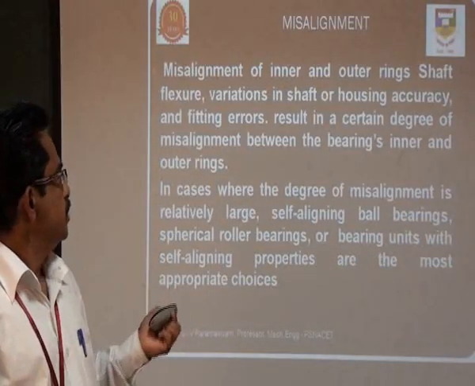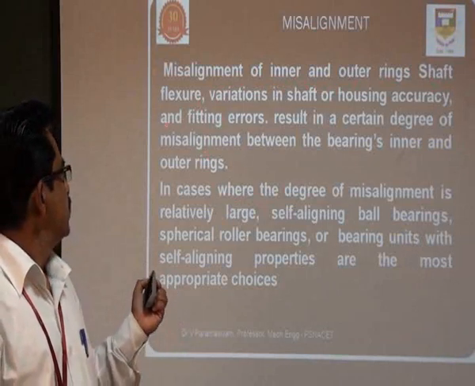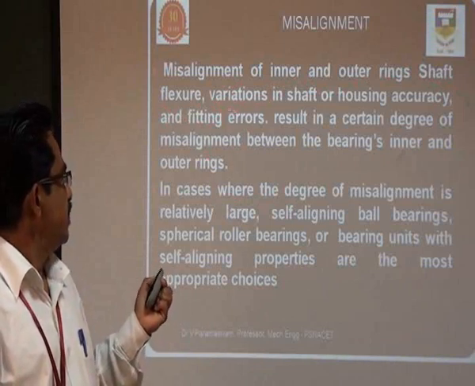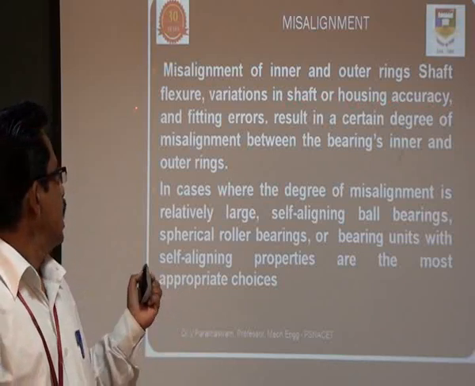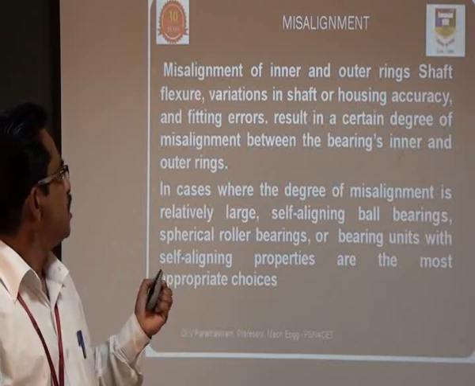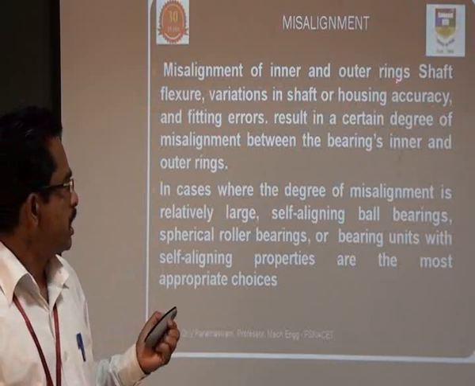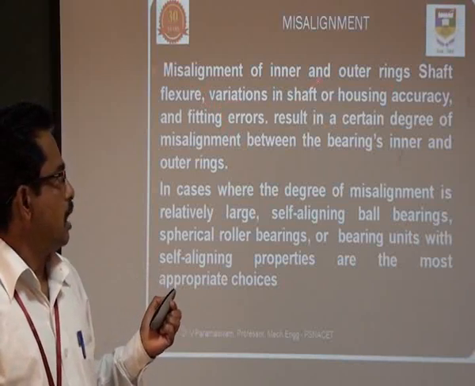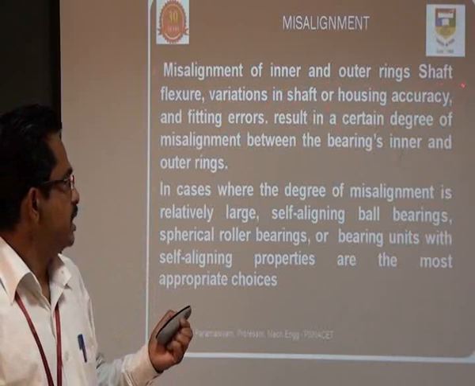Then misalignment of inner and outer rings, shaft and outer ring, shaft flexure, variations in shaft or housing accuracy, and fitting errors. These are all misalignment. Misalignment can take place in the inner or outer race fixing, or maybe shaft and housing fixing. There may be inaccuracy.